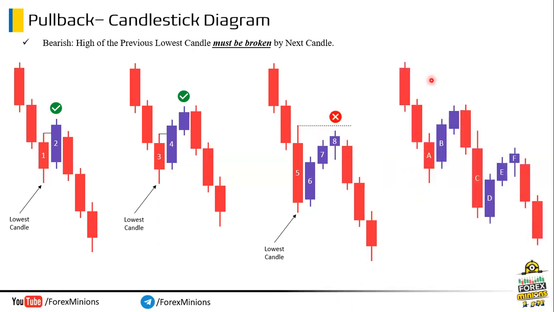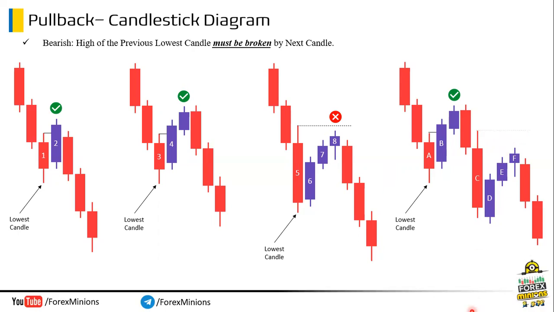Here, A is our lowest candle, and candle B broke its high. So this is a valid pullback. But what about this pullback? Is it a valid pullback or not? Here, some traders will mark this candle C as the lowest candle, and they will look for its high to be broken. And they will mark it as an invalid pullback.